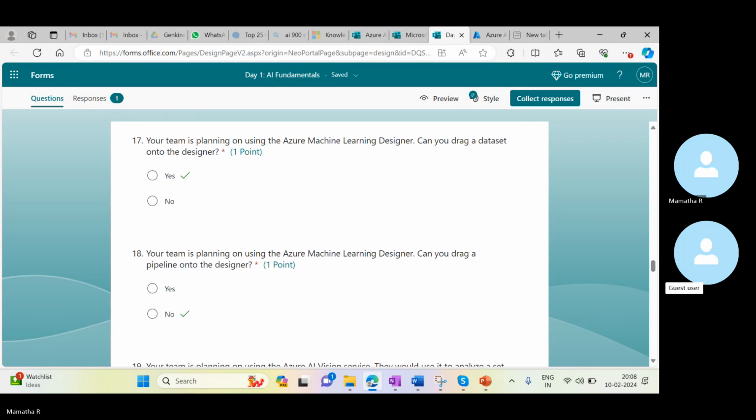Actually, I thought I needed a pipeline first: when the designer is there, I select the pipeline or custom pipeline, and then the dataset can be added. No, that is the reason I said no. We can just drag whatever datasets we are selecting into the designer. That's it.